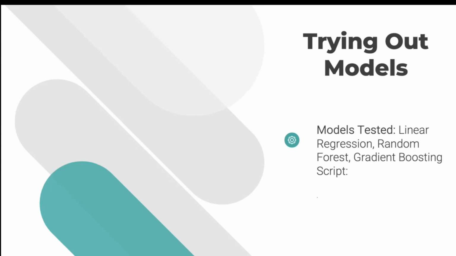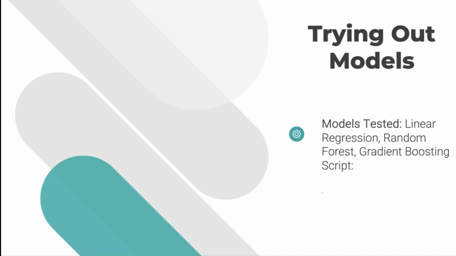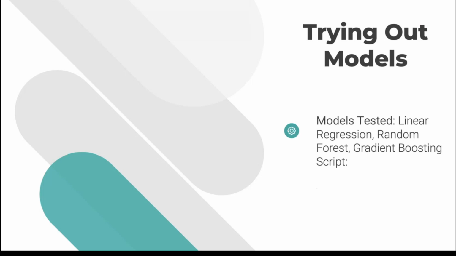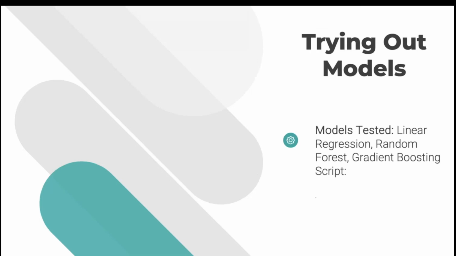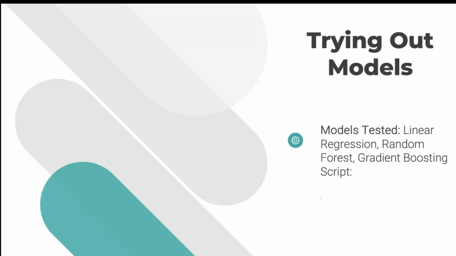We used an 80-20 training-test split and evaluated each model's performance using two key metrics: mean squared error, MSE, and R squared. Mean squared error measures how far off the predictions are, while R squared shows how much of the variation in charges the model explains.